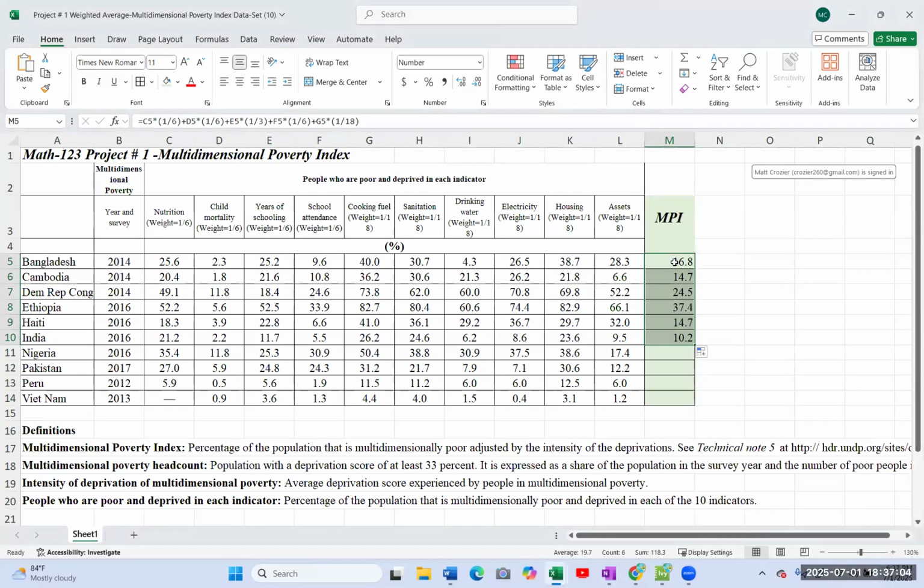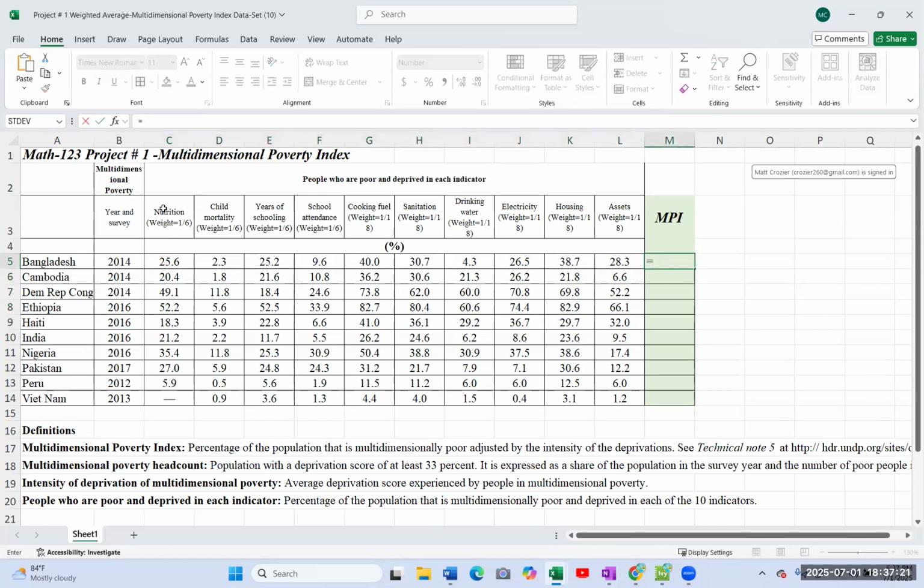You're going to do all 10 of these categories here. So you're going to take these 10 numbers right here, and you're going to weight them by these percentages up here. So when you press equal, this first one for Bangladesh is nutrition. So I would click on that. You're going to use that number in your data and you're going to use all of them, but you're not going to use that whole number.